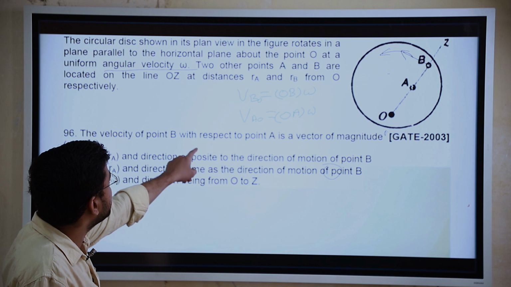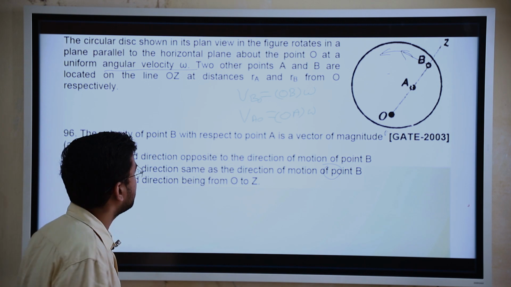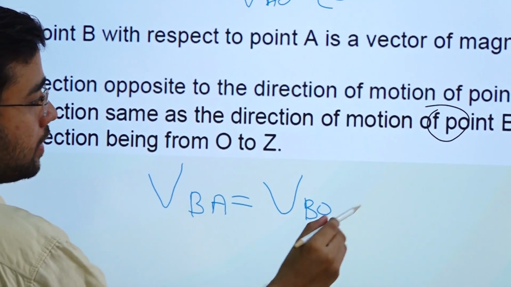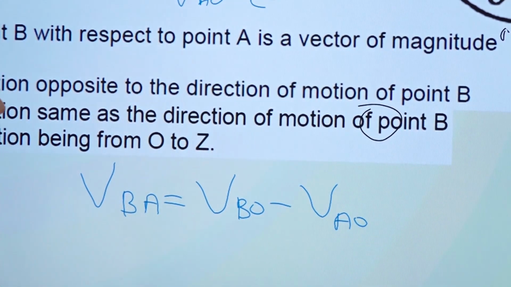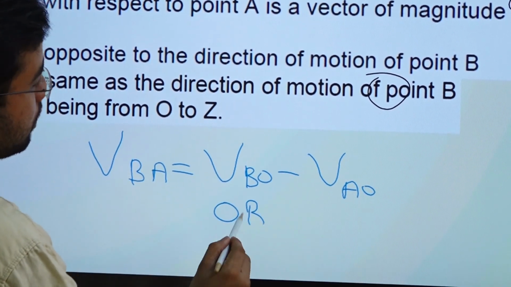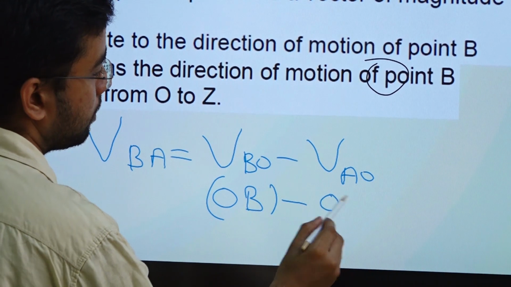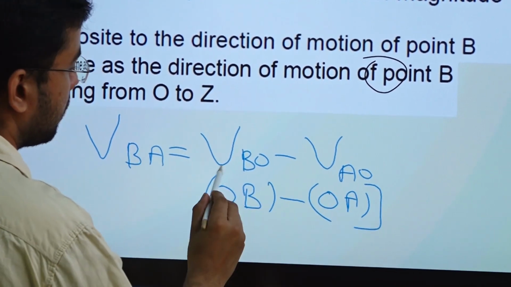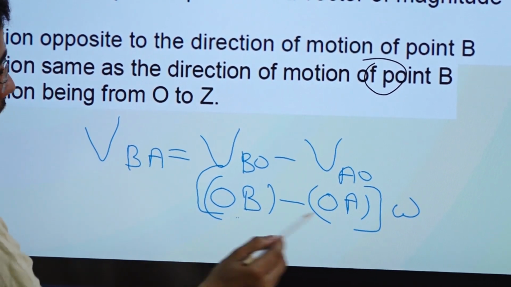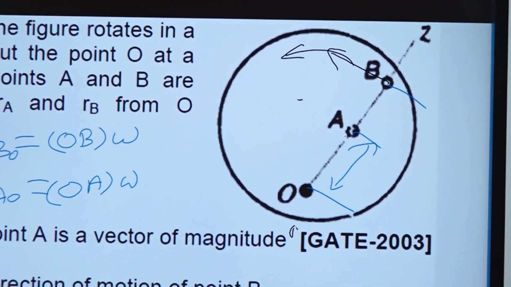The velocity of point B with respect to the point A is a vector of magnitude... So velocity of point B with respect to point A means they are asking VBA, that is equal to VBO minus VAO, right? So VBO is OB, minus OA. We take omega common, and what we found here is OB is greater than OA, right? So obviously this will be positive.